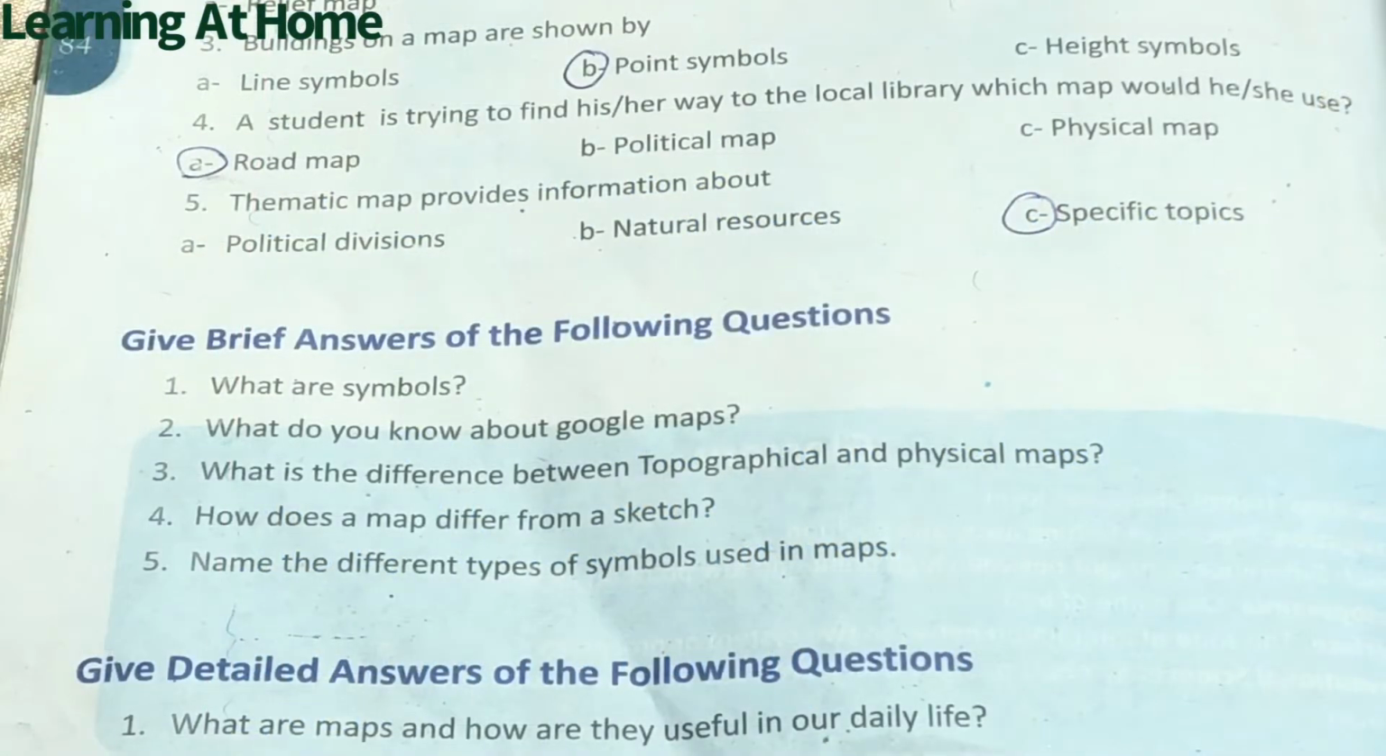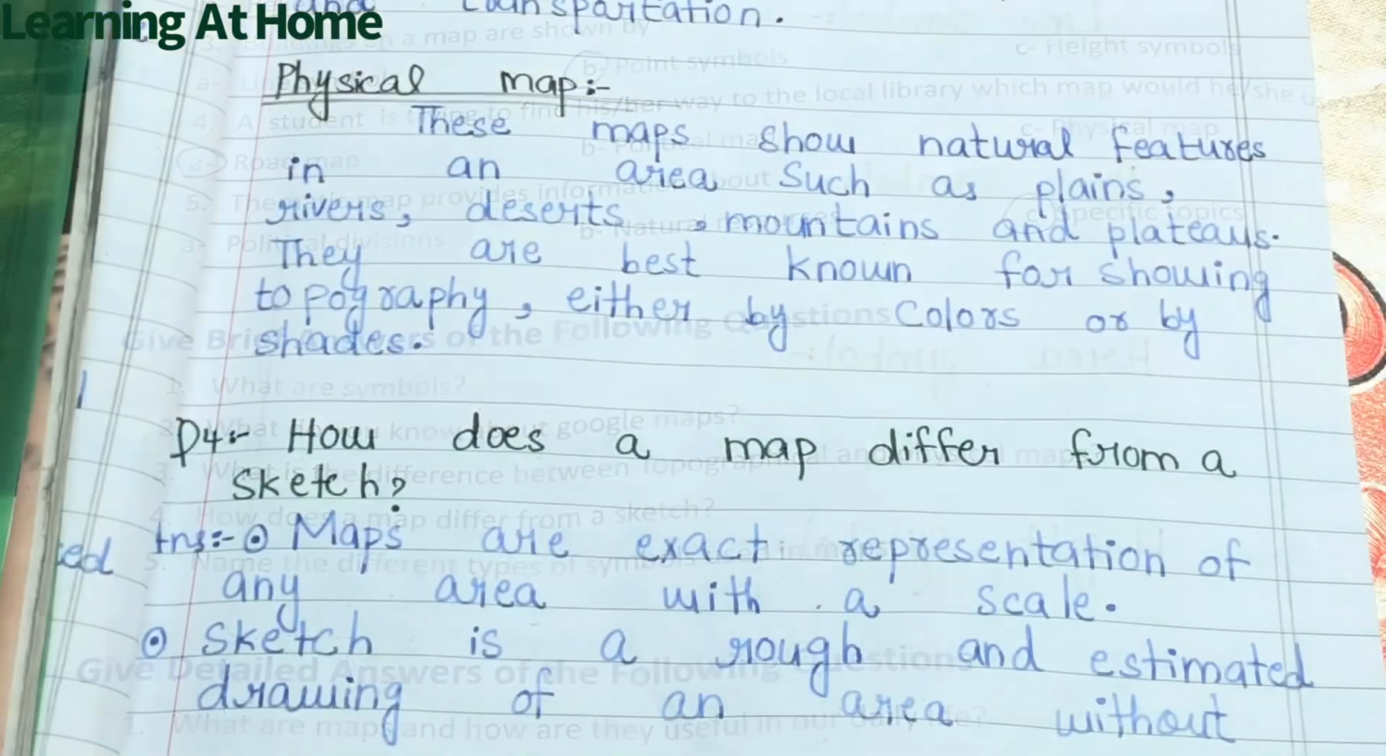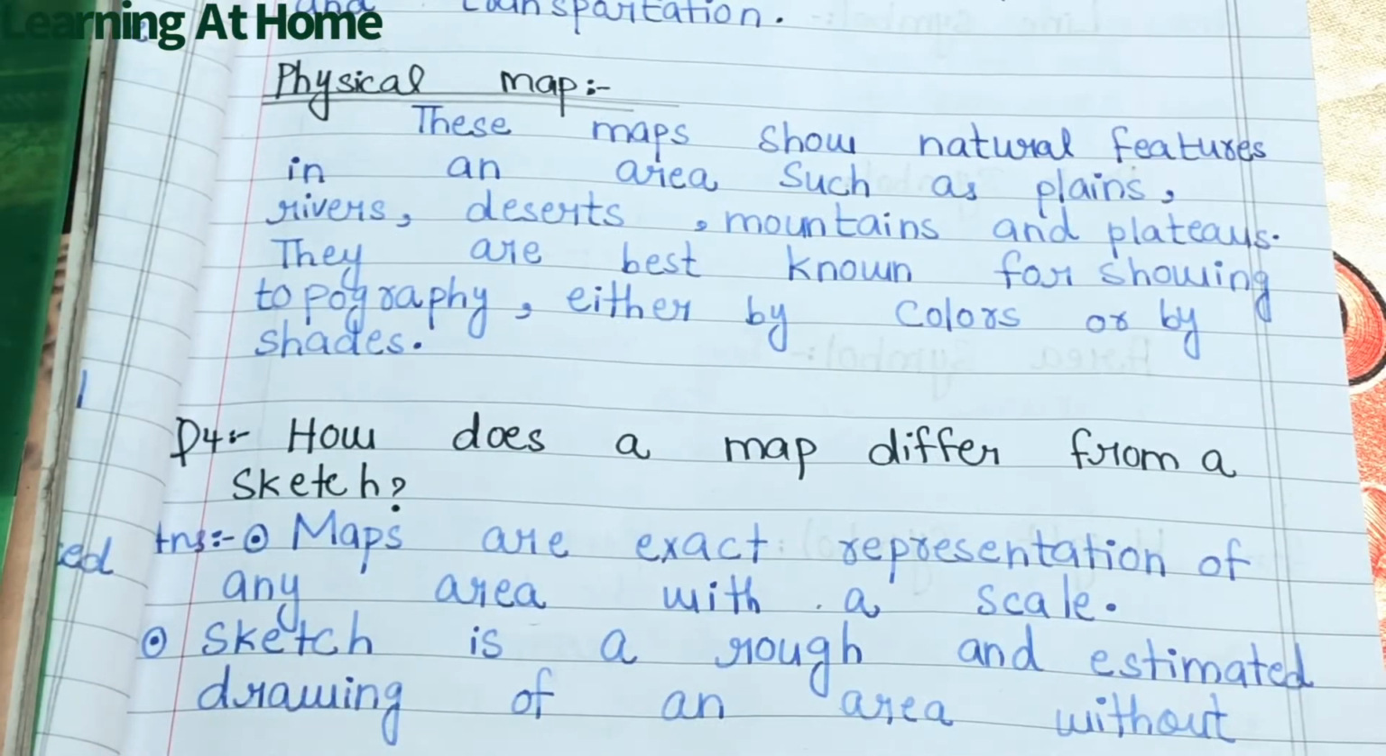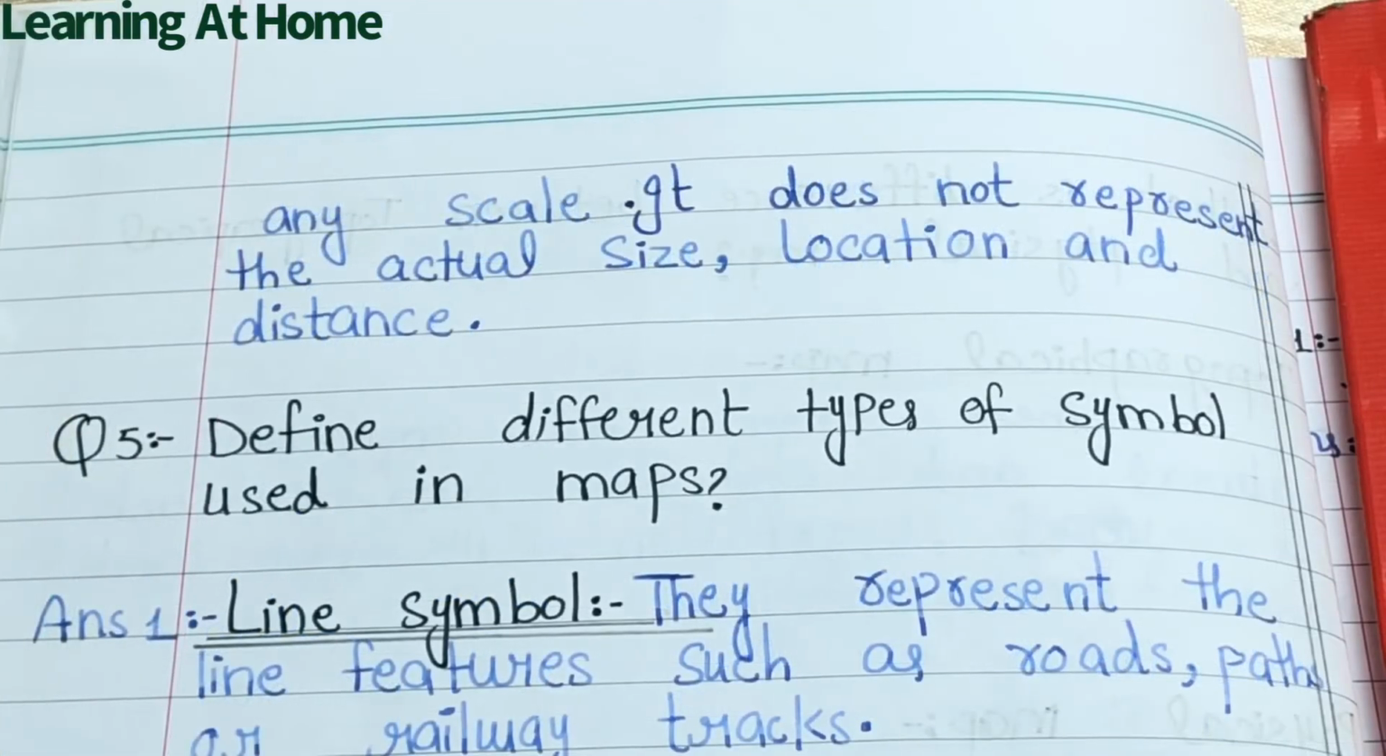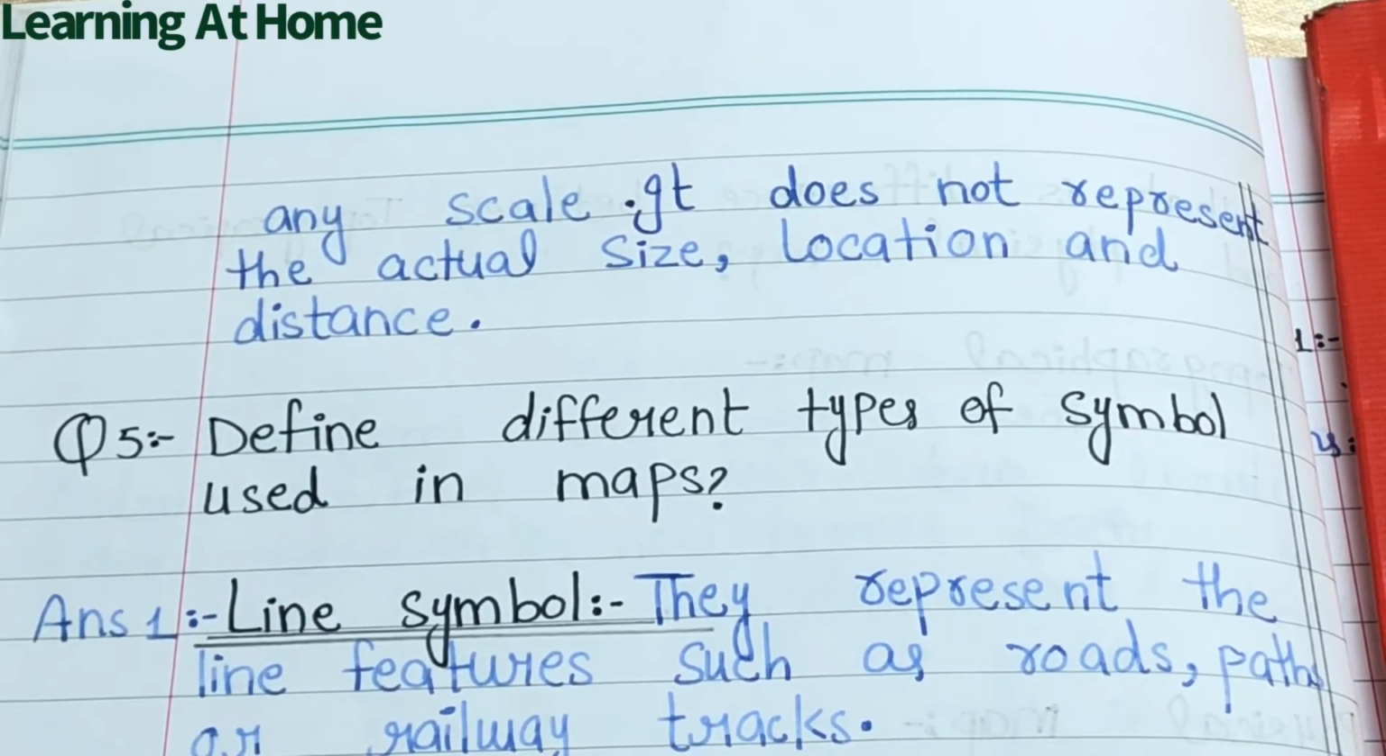Question number 4. How does a map differ from a sketch? Answer. Maps are exact representation of any area with a scale. Sketch is a rough and estimated drawing of an area without any scale. It does not represent the actual size, location, and distance.